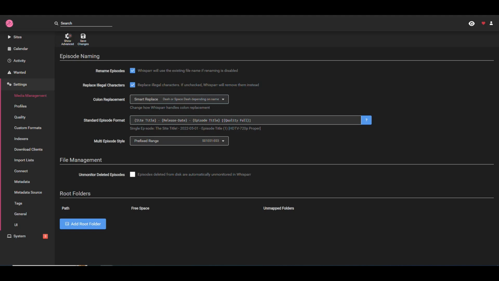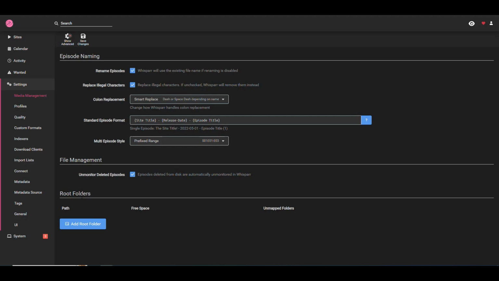And then this is the example of how it's going to be renaming stuff. You can change this however you want, right? So let's remove the quality. I don't like to have the quality in the name, so that is fine for me. And then replace illegal characters, that's fine. And then here where it says unmonitor deleted folders, I'm going to check that. So if I delete something, I want it to not try to download it again.